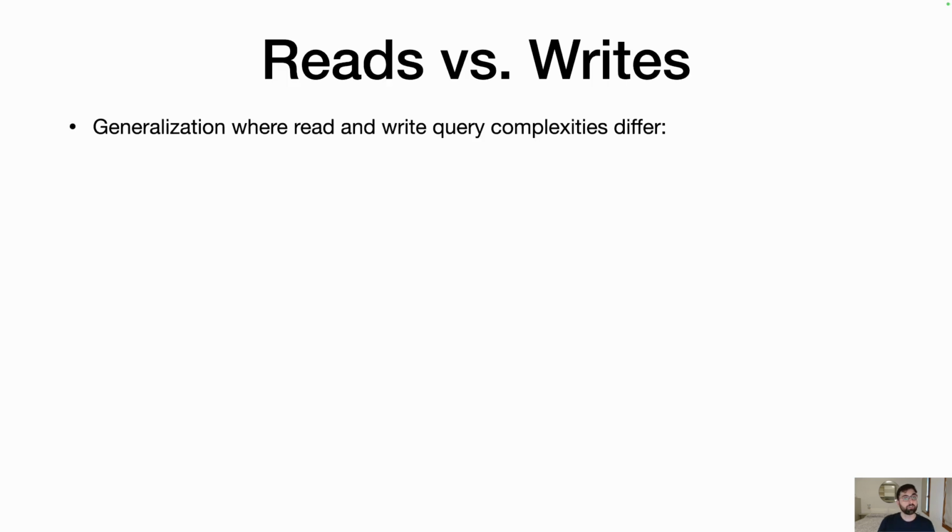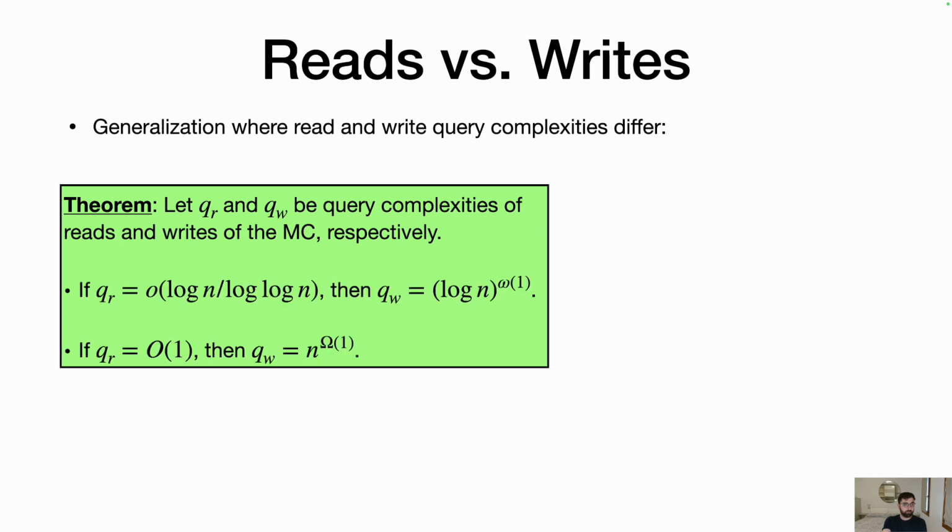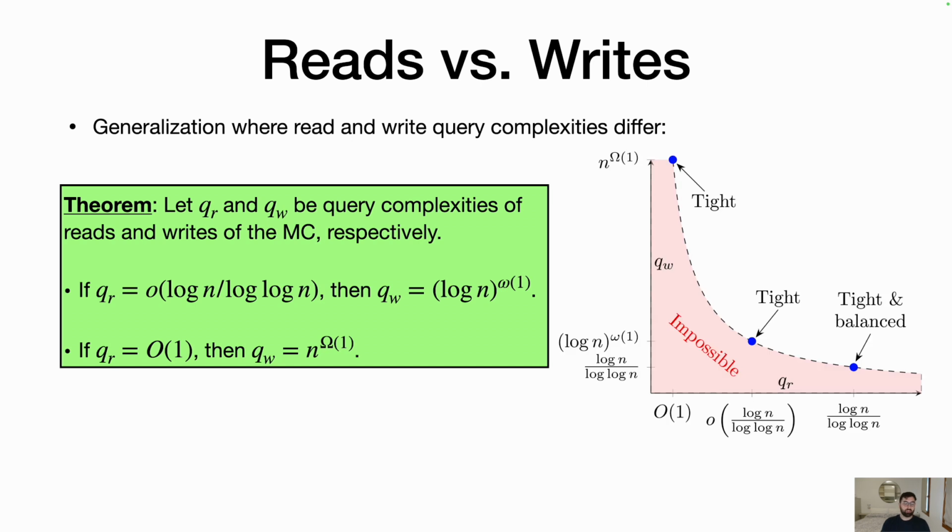One can also consider a generalization where the read and write query complexities differ. Like, let's say you're doing lots of reads, you want the reads to be extra efficient, and you're willing to pay more for the writes. So let Q sub R and Q sub W denote the query complexities of the reads and the writes. We show that if the read query complexity is sublinear in log n over log log n, then the write query complexity has to be super polylogarithmic. And in a more extreme setting, if the read query complexity is constant, then the write query complexity has to be polynomial in n. And we can summarize it loosely by this figure here.